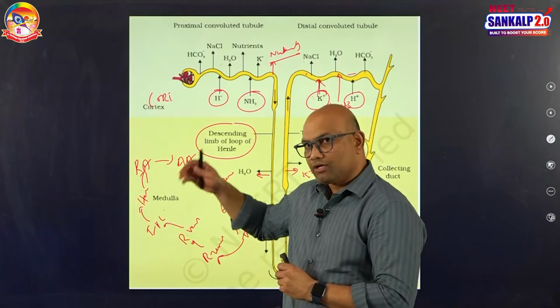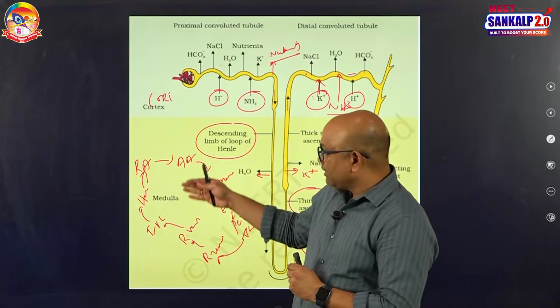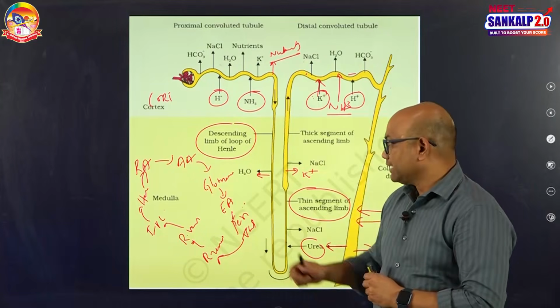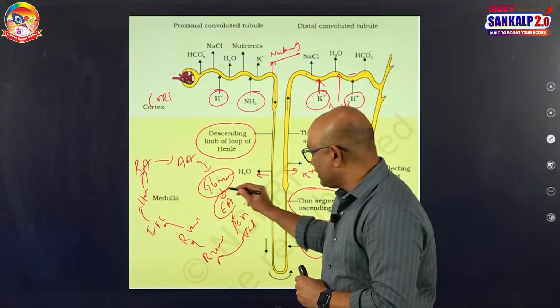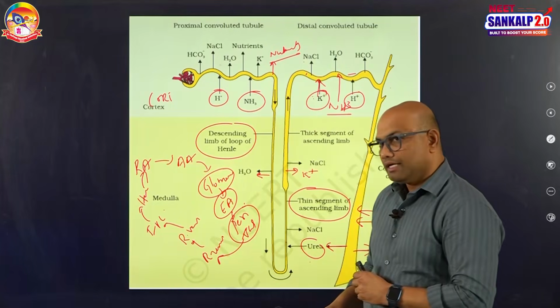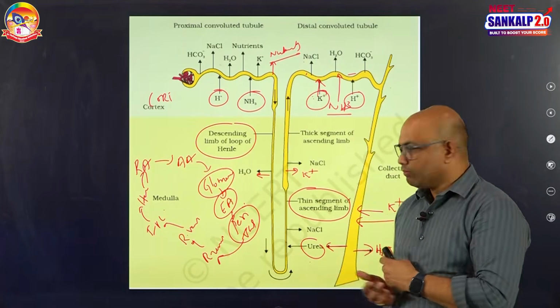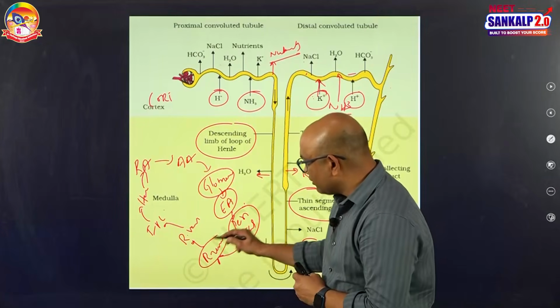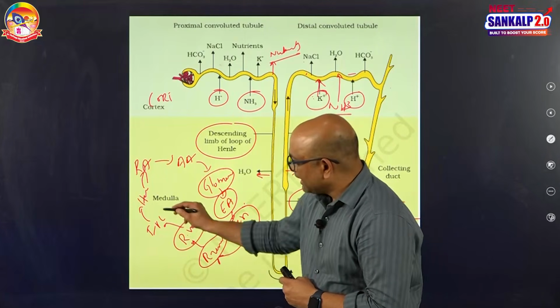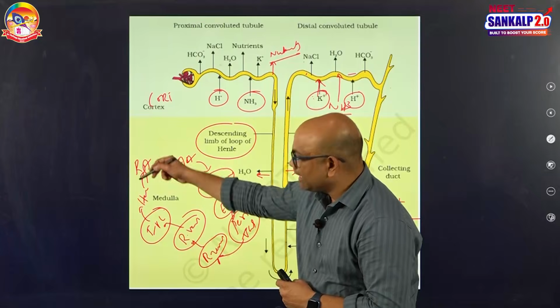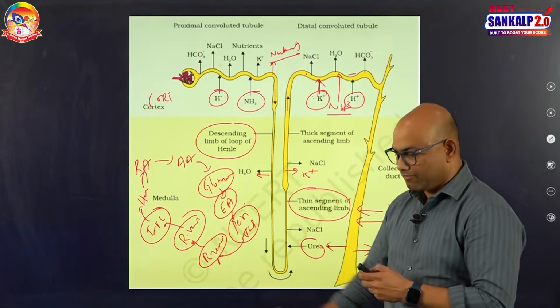First heart, heart to aorta, aorta to renal artery to afferent arteriole, then glomerulus, efferent arteriole, peritubular network. In that, vasa recta is present around the loop of Henle, then renal venules, renal vein, inferior vena cava, and then back to the heart. This is the blood flow.